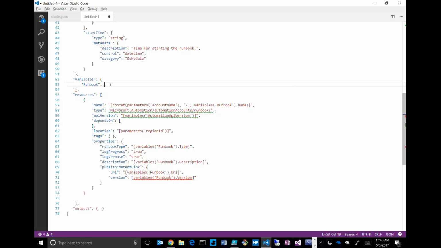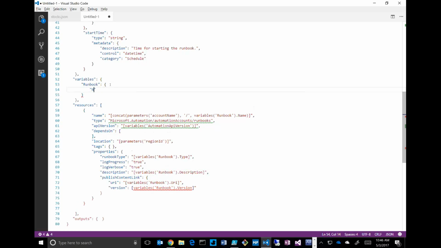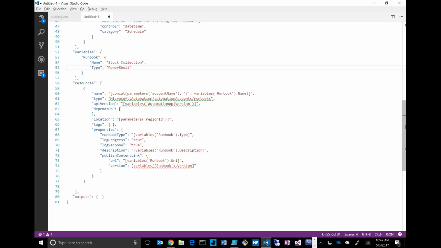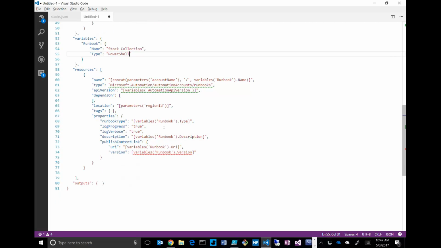Runbook. It's going to have a name, which I would call, say, stock collection. Don't worry, I'm not going to bore you here by going all through this stuff. Its type is PowerShell, right? And so we've documented for all these different types what the properties are, but this gives you an idea of the kind of experience you're going to go through to create these. Straight up JSON, not really the rich tools. A hint to the silent guys: be nice to have some tools to start building these things with.